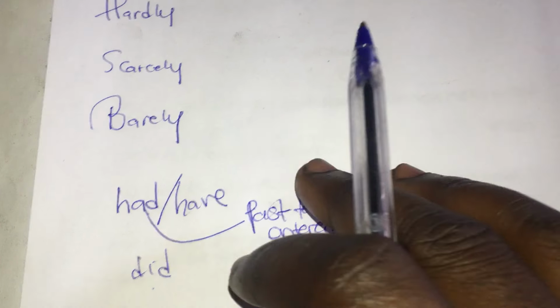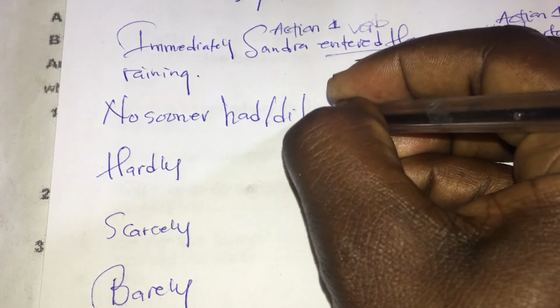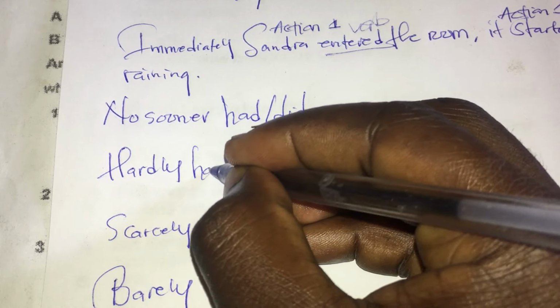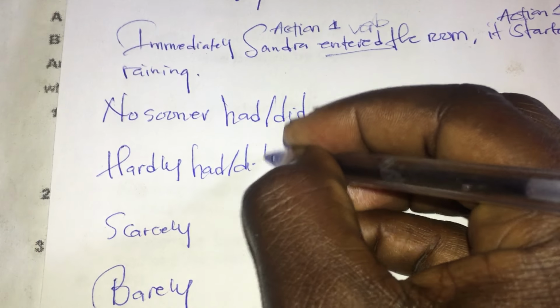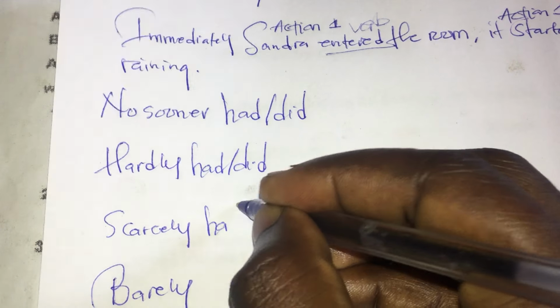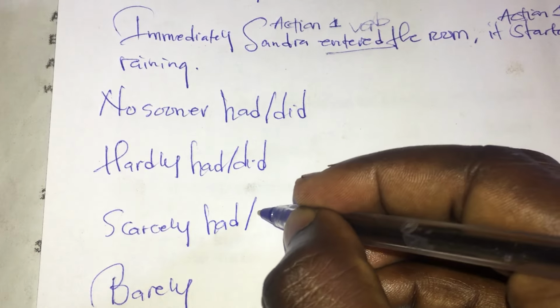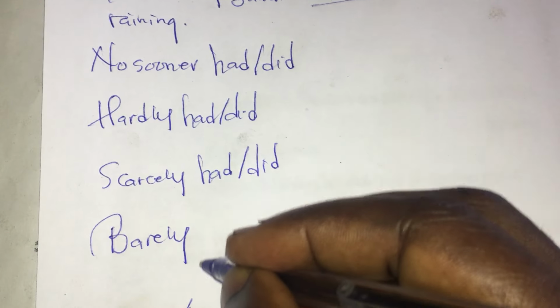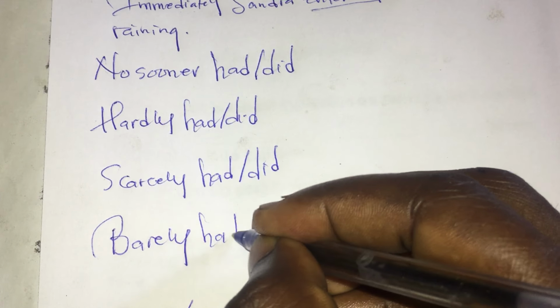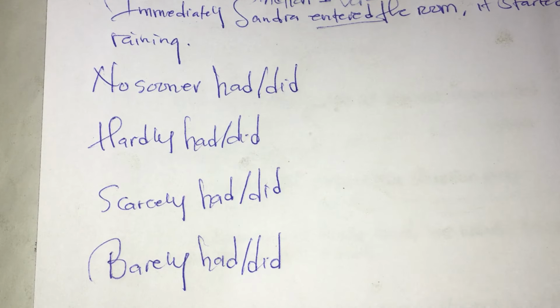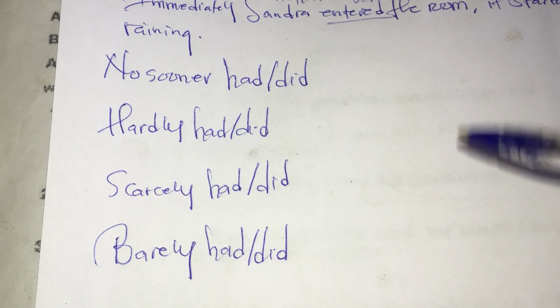So we have said that we can say no sooner had, or no sooner did. We can say hardly had or hardly did. We can say scarcely had or scarcely did, or we can say barely had or barely did. And take note, words like hardly and also scarcely, these are negative words also.